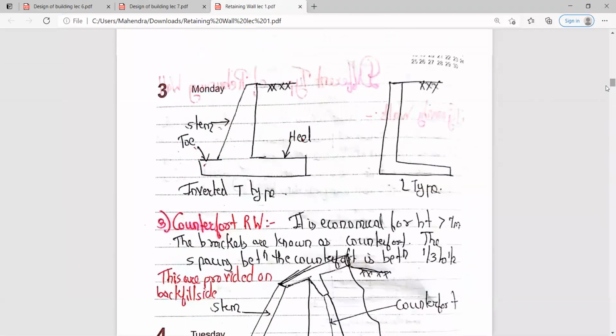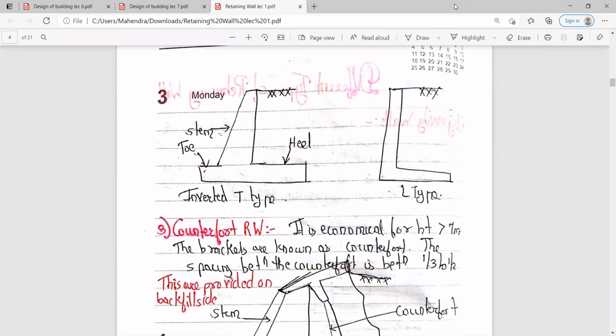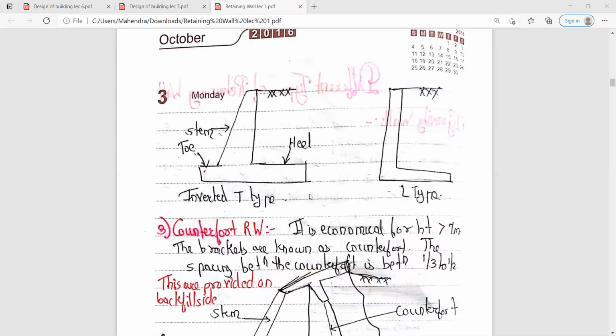So this is the type of the L type. This is your inverted T type, and this is your L type of the cantilever retaining wall. As you can see, ये जो portion है, इसे बोलते हैं stem. This one is your toe, and this one is your heel. And here also you can see this is your L type of the cantilever retaining wall. So these are the two types of the cantilever retaining wall, that is inverted T type and L type.